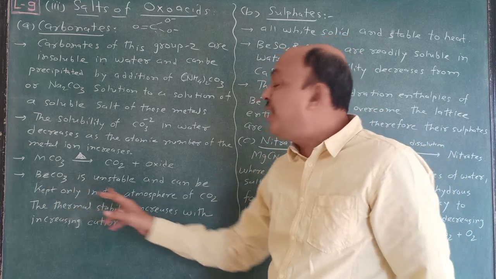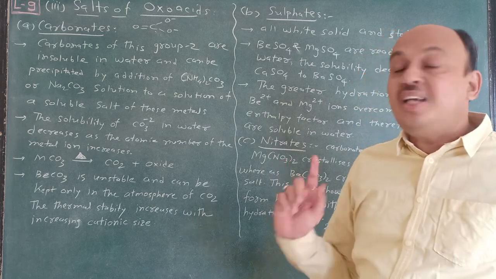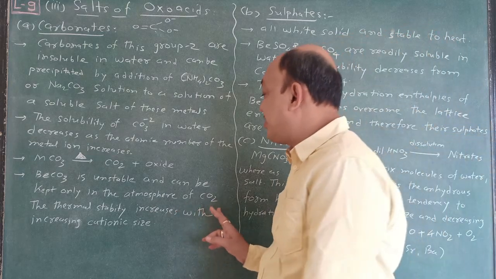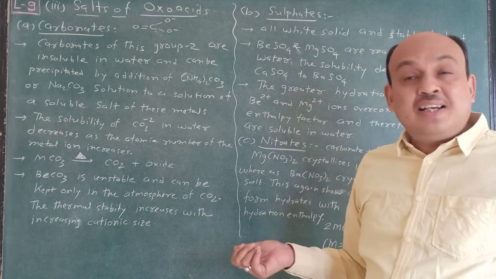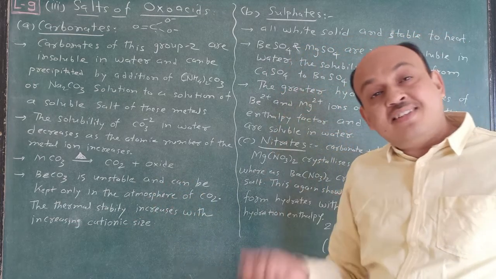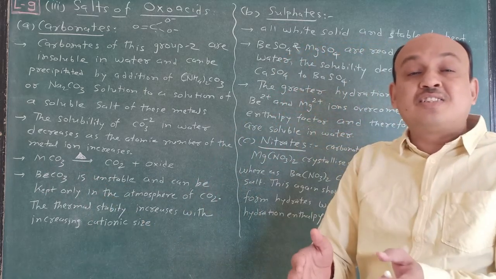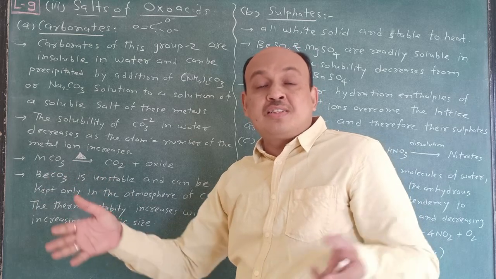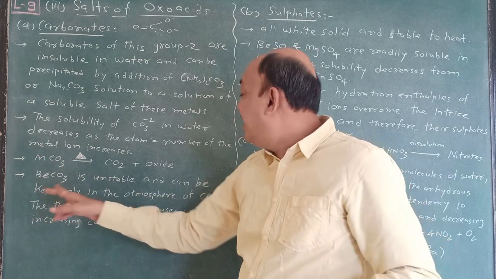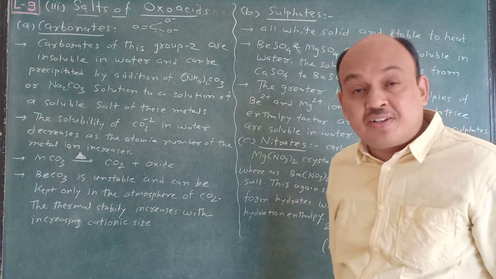Beryllium carbonate is unstable and can be kept only in an atmosphere of carbon dioxide. Why is it unstable? Once again, the same reason: Be+2 and CO3 -2 are present. The Be+2 ionic size is very small, and CO3 -2 is a very large ion, and that's why it is unstable and can be kept only in an atmosphere of carbon dioxide.